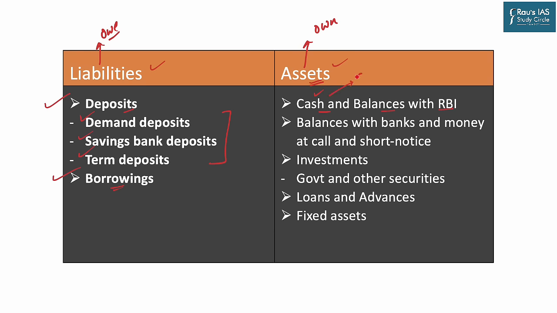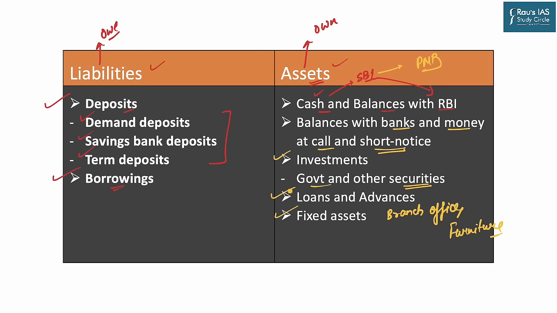Let's say this is the cash from State Bank of India which is lying with the Reserve Bank of India. The second one is the balances with the banks and money at call and short notice. So all these balances that SBI is going to keep, let's say with Punjab National Bank, are also their asset. Then comes the investment, because the bank is making the investment from their pocket. So let's say they have invested in government and other securities. The loan a bank is giving and the fixed assets, let's say a branch office or the furniture with the bank. All these are the assets of the bank.